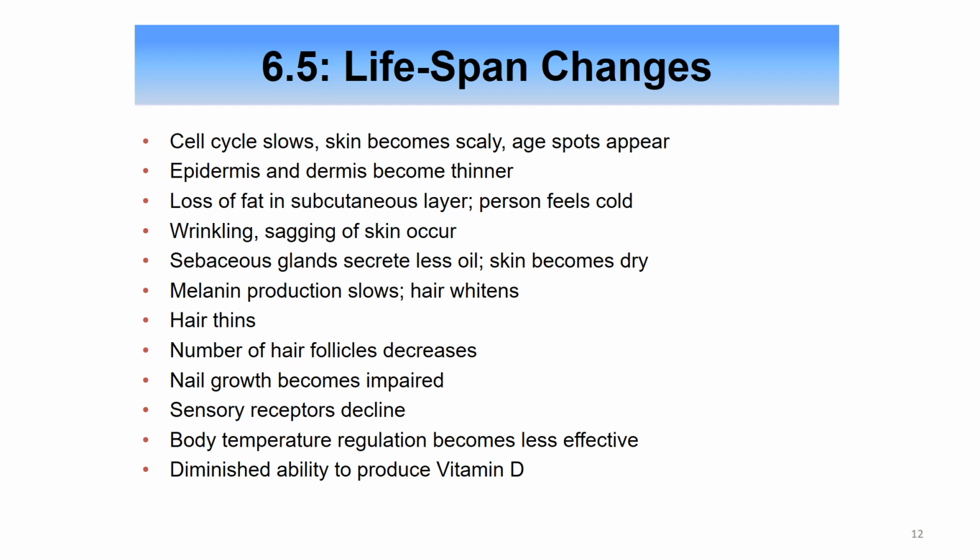Hair whitens, and the hair becomes thinner. Number of hair follicles decreases. Nail growth becomes impaired. Sensory receptors decline, and the body temperature regulation becomes less effective. And also, the skin slowly loses its ability to produce vitamin D.